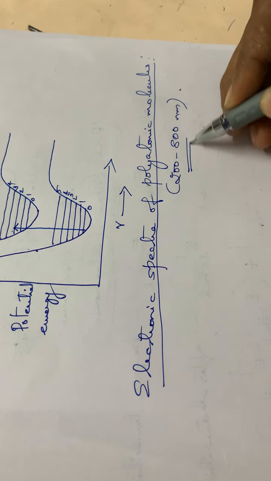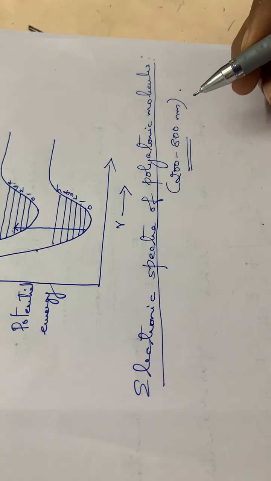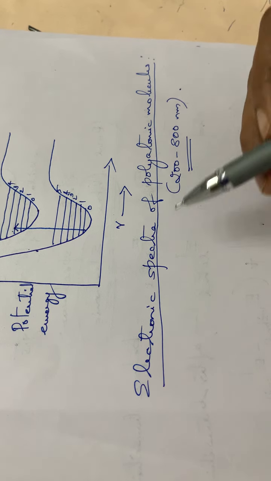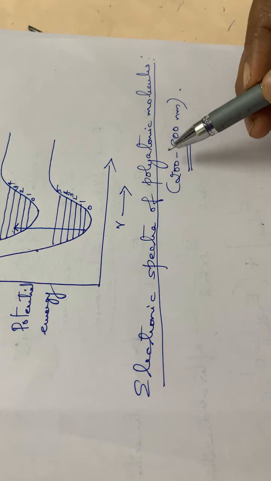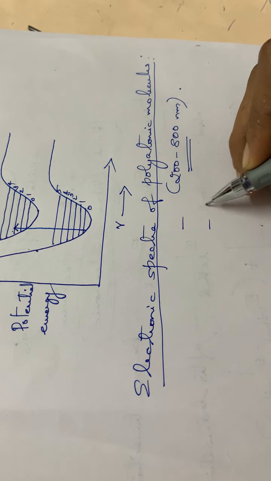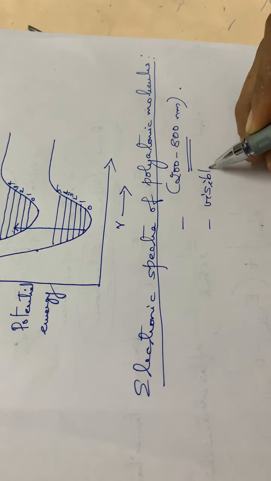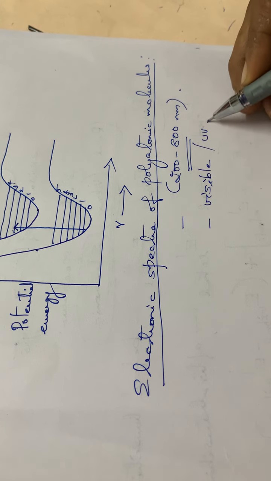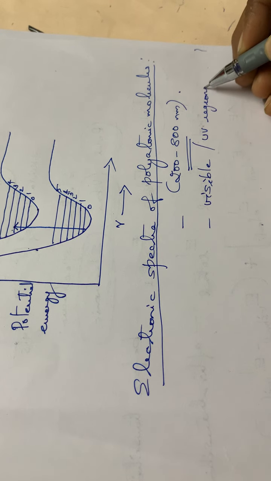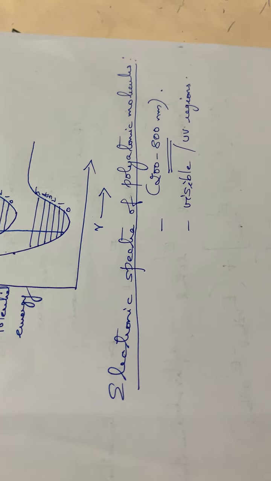The spectra will be occurring in this range, 200 to 800 nanometer. And in the case of polyatomic molecules, the absorption is from which regions? It is from the UV visible regions. Absorption will be taking place from the UV visible regions.